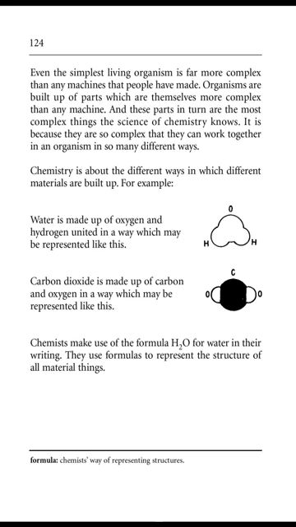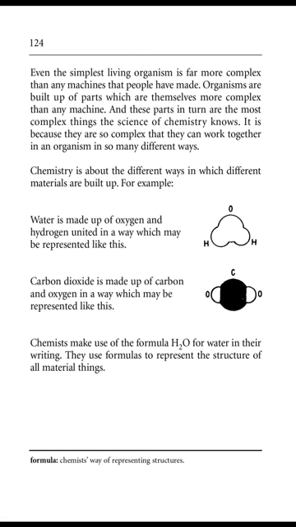Page 124. Even the simplest living organism is far more complex than any machines that people have made. Organisms are built up of parts which are themselves more complex than any machine. And these parts, in turn, are the most complex things the science of chemistry knows. It is because they are so complex that they can work together in an organism in so many different ways.